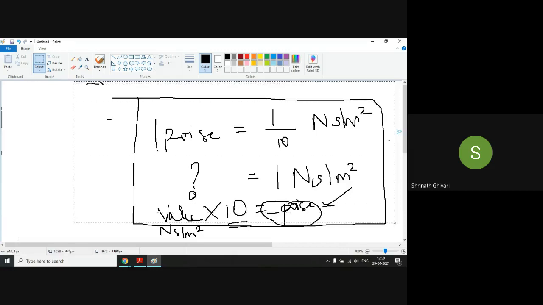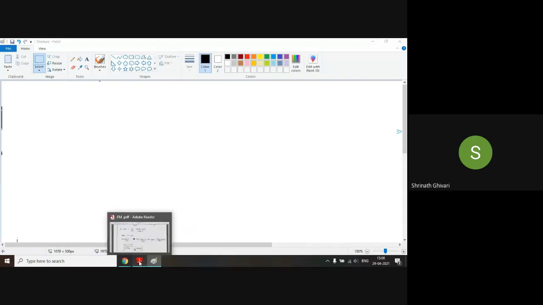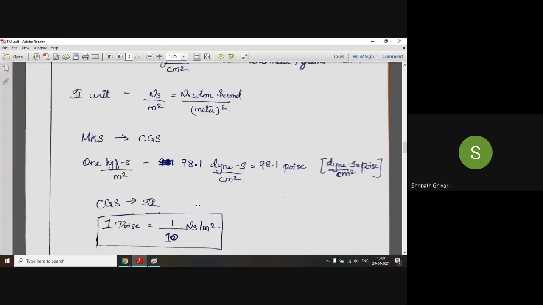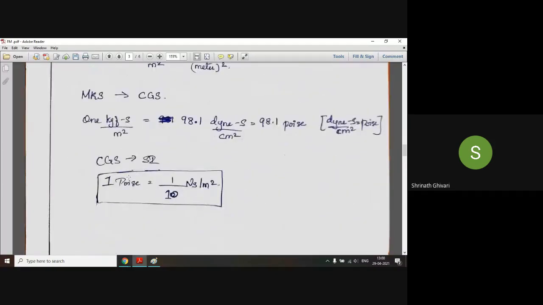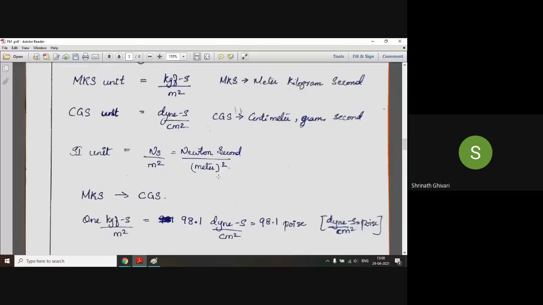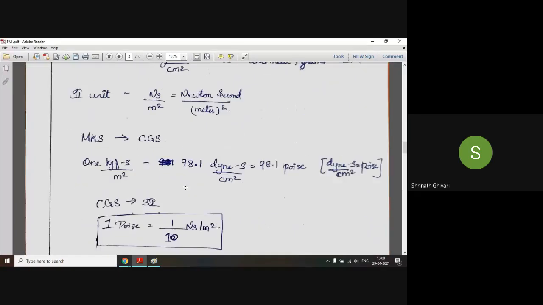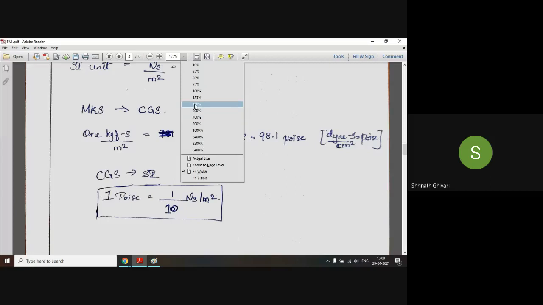That is the important conversion from the exam point of view, from your competitive exam point of view, and your laboratory point of view. Fine. So you can write it down. Write MKS unit, CGS unit, the SI unit, Newton second per meter square. Then you write the conversion: 1 poise equal to 1/10 Newton second per meter square.